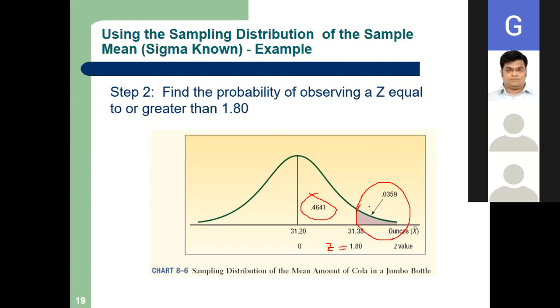Now what is the excess cola going? This total area, one half, is how much? 0.5. Very good. So what is my extra area? This area is 0.5 minus 0.4641. If you calculate this, it is 0.0359. Is it clear?